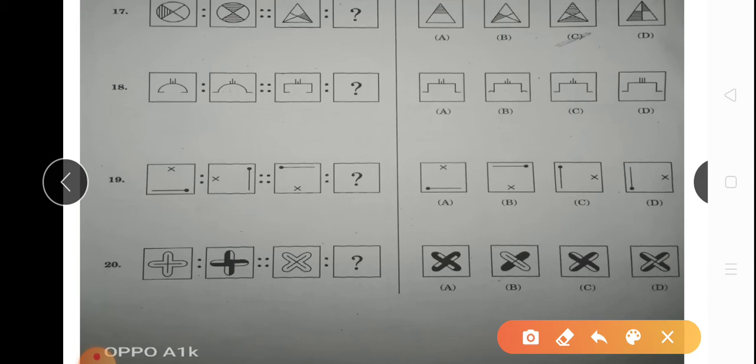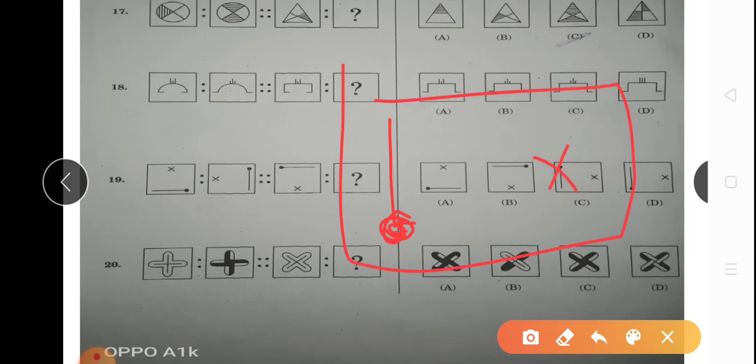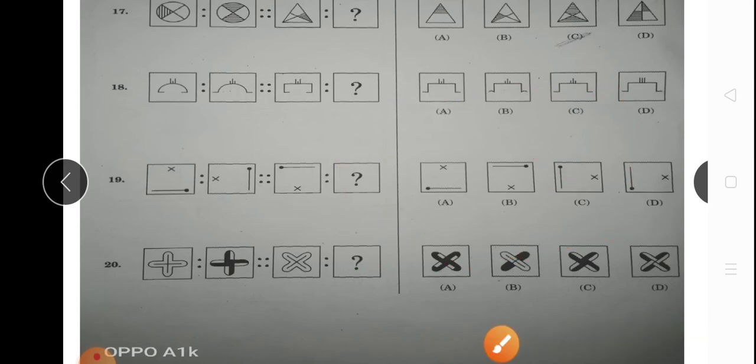19th answer. You can see here dot, then going, dot, then going. Then what will be here? So that means it is going to this side, upper and this side, but not coming to the downside. So our answer will be a dark circle on the downside here, and the cross will be on its opposite side, that means this side. It is matching option number D.